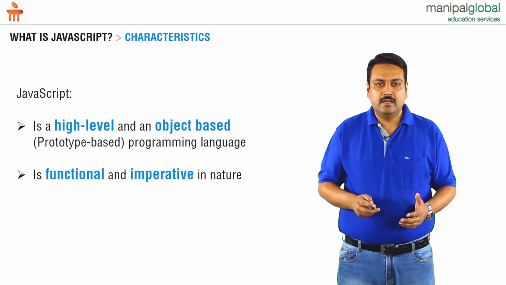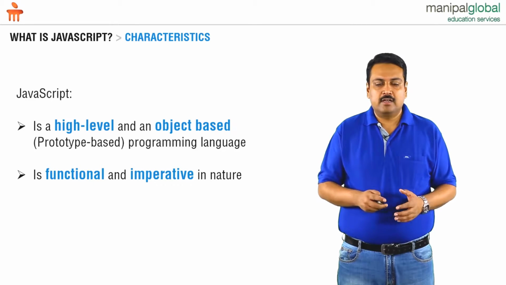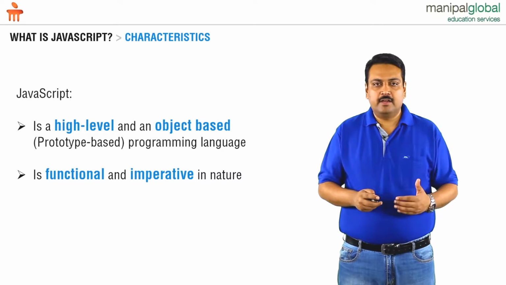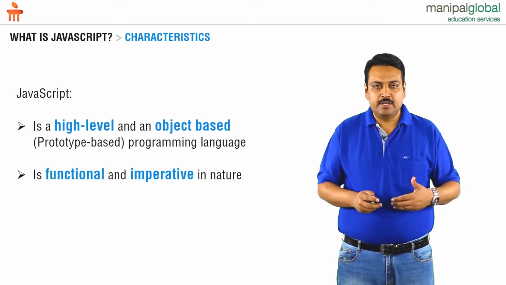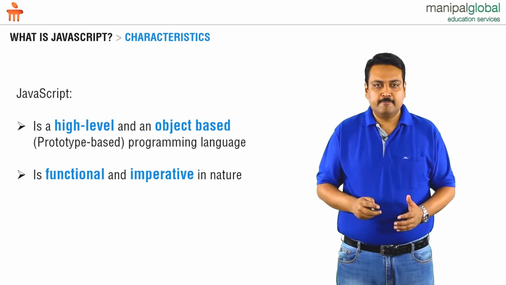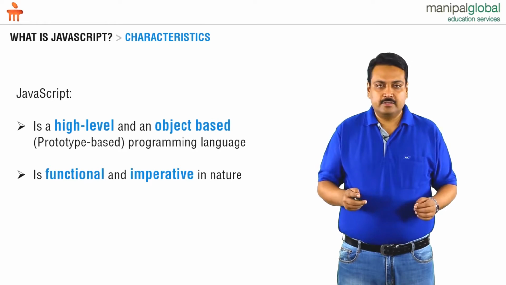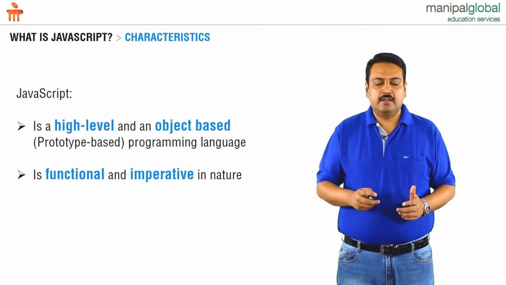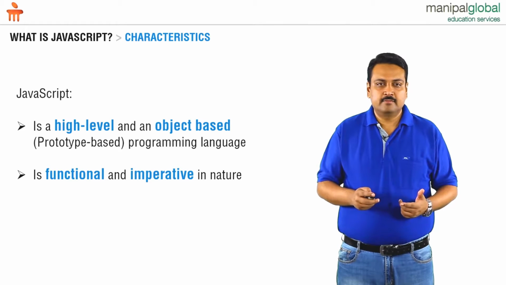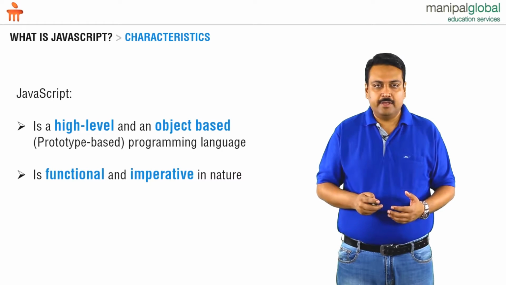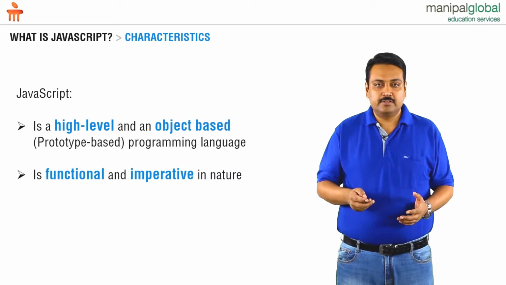Imperative in the sense that every statement is identified with a termination. Every instruction is identified with a termination. We can put a semicolon at the end of our instruction, and when we do that, we identify that that is an instruction. And once we identify that it is an instruction, it is called imperative. So we will say that JavaScript is a first class functional programming language, and it is imperative in nature.